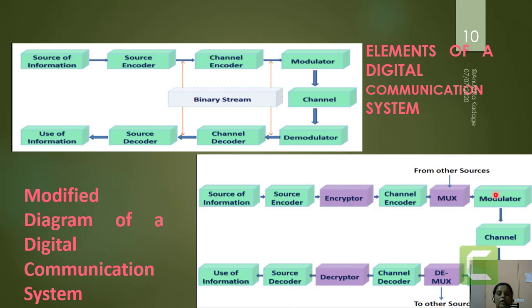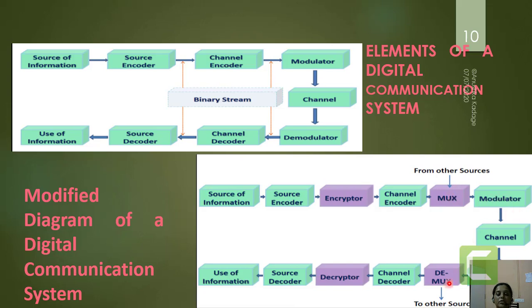So here, as compared to this block, we find two blocks which are present extra in the transmitter and again in the receiver, and those blocks are the mux and the encryptor. So the mux is going to choose one of the source informations which is to be transmitted at a time.